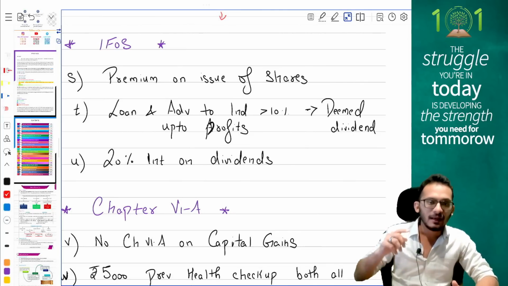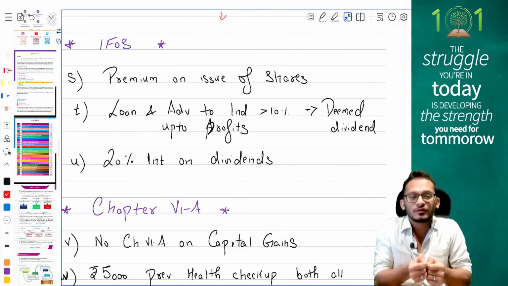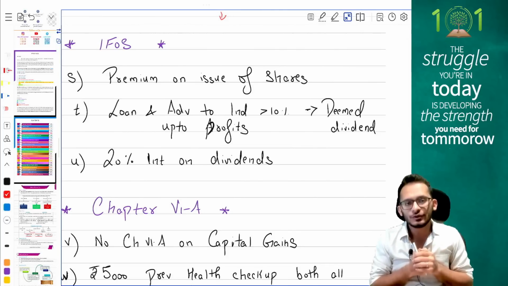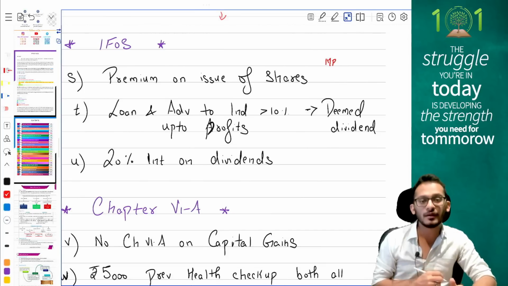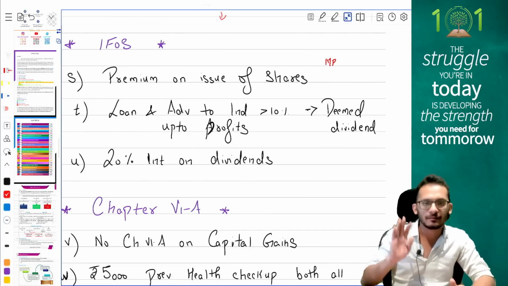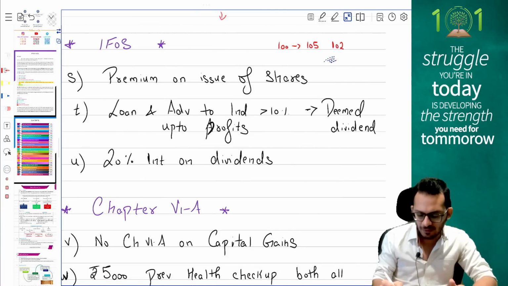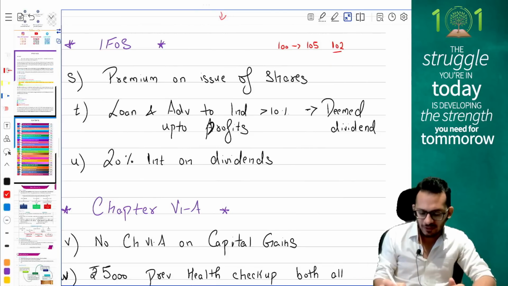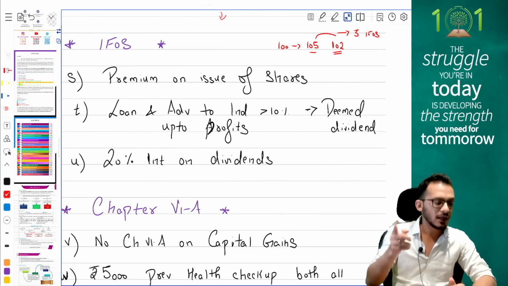The provision says, if you are a closely held company which is going to issue shares to someone at a premium, if the market price is lesser, then you will have an IFOS income. So if the question says that a 100 rupee share was issued for 105, where the market price is only 102, income tax will say you should have only issued for 102, you have issued for 105, and therefore the differential of 3 rupees will become IFOS income for the company.